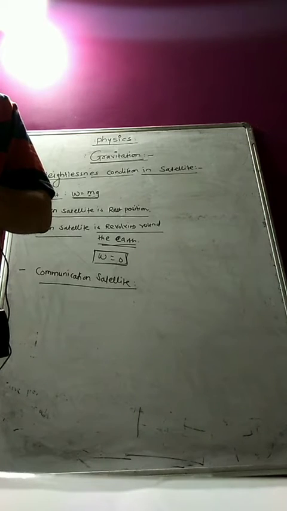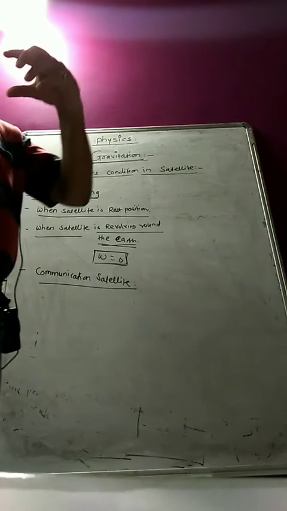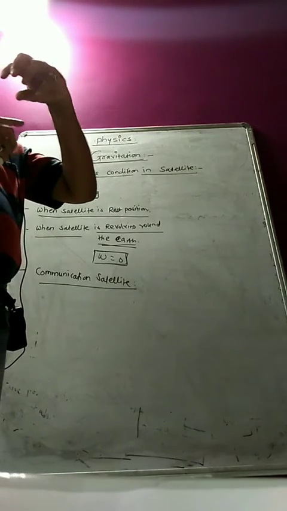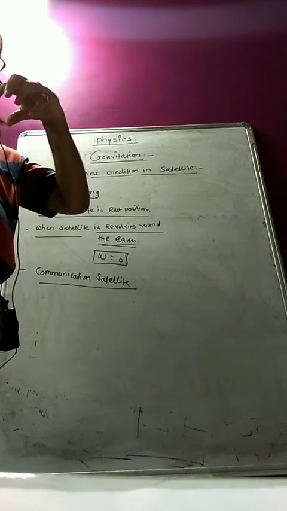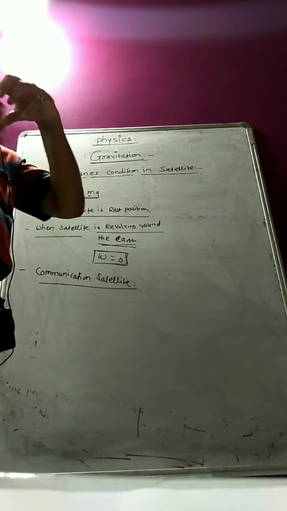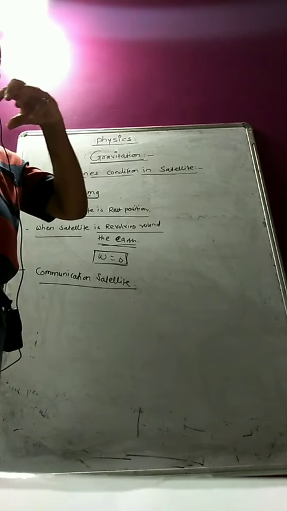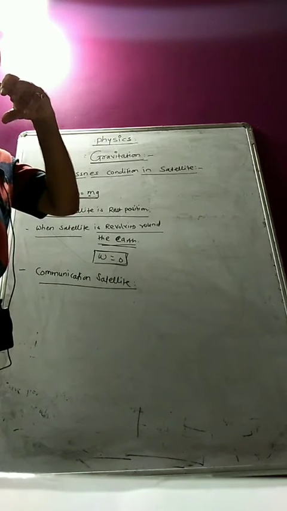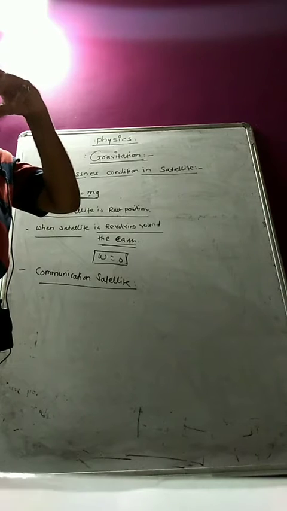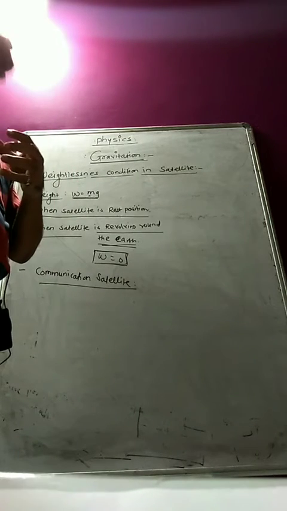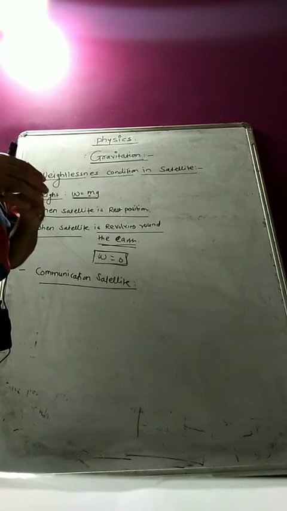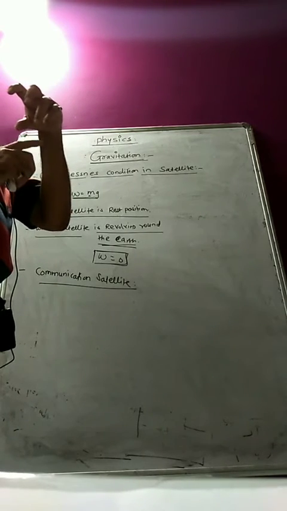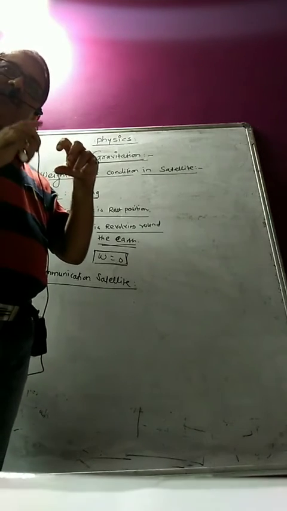It is an artificial satellite revolving in a circular orbit of the earth at a particular height of 36,000 kilometers above the surface of the earth, in the equatorial plane, that means about the polar axis. The polar axis means the line joining the two poles. So that is the vertical axis, and about this axis, in the equatorial plane, the satellite is going to revolve around the earth.